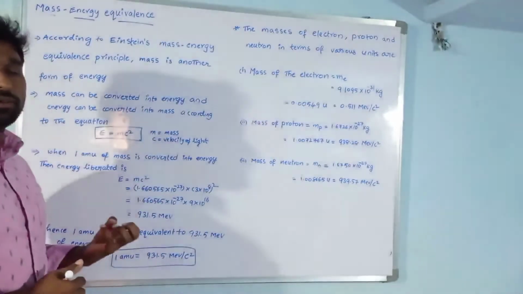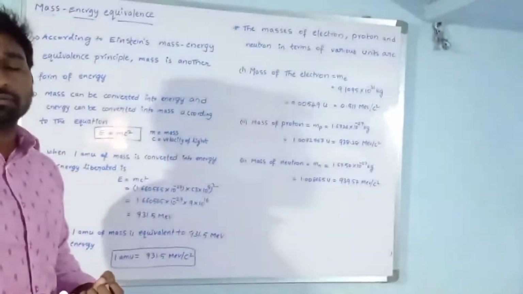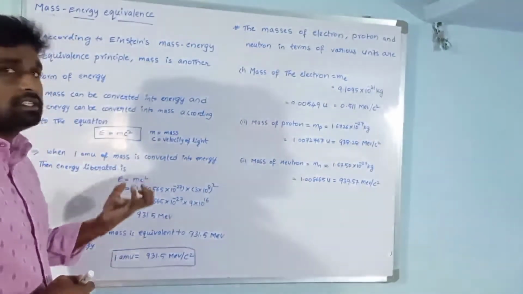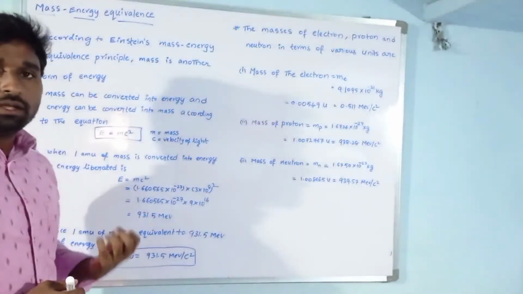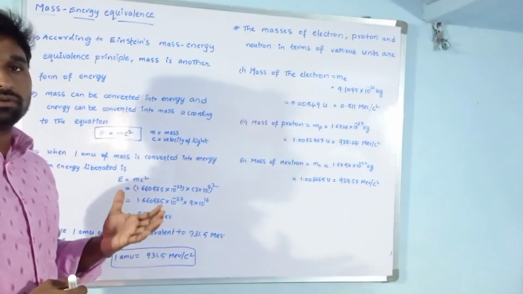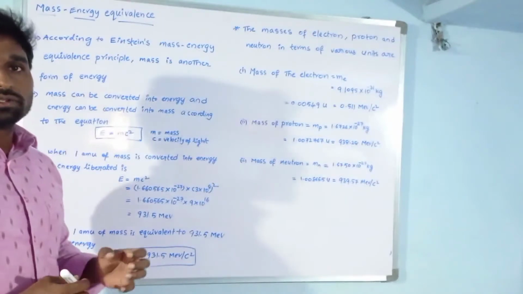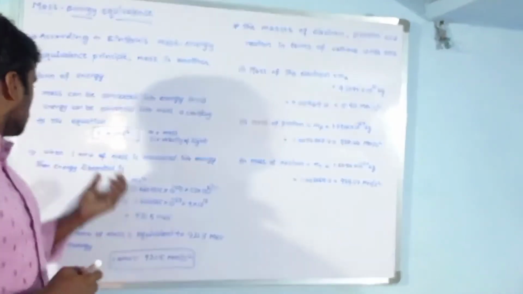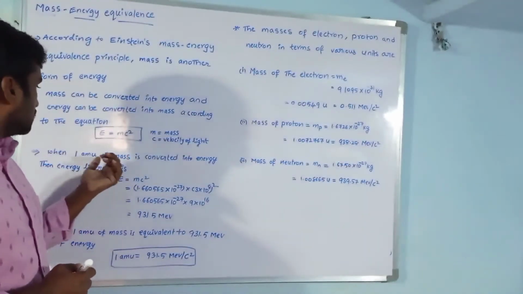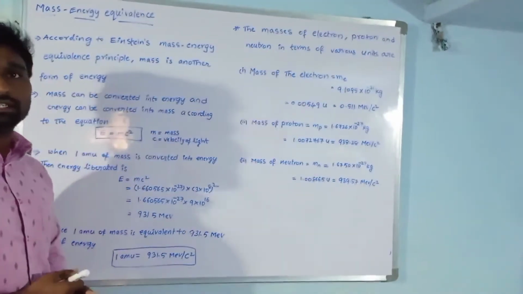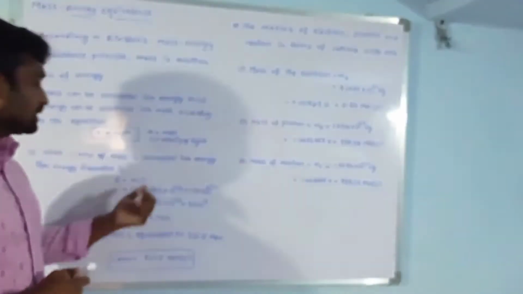Suppose we take one atomic mass unit, what is the energy liberated? That means when we use 1 AMU of mass, how much energy will it give? When 1 AMU of mass is converted into energy, the energy liberated is E equal to mc square.